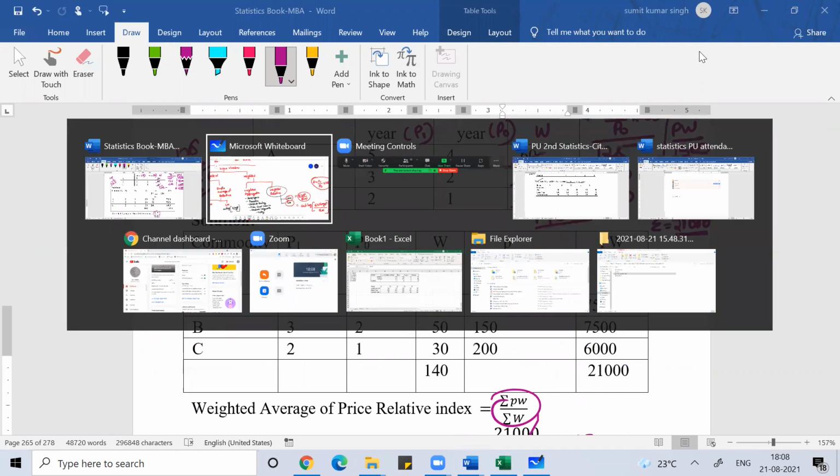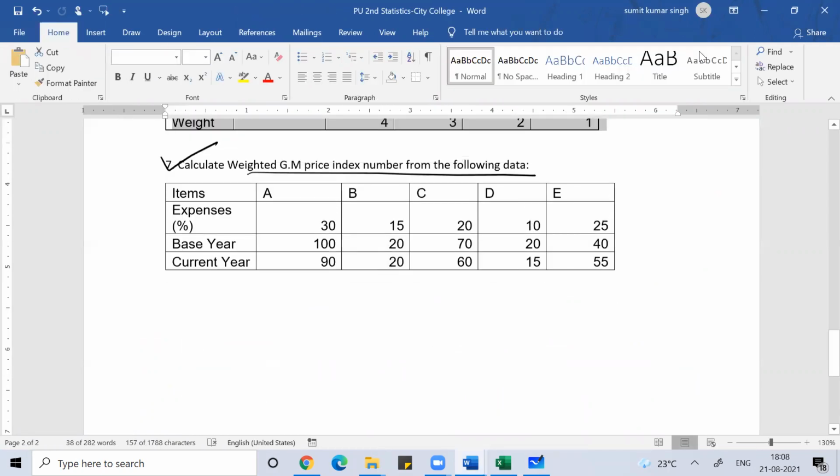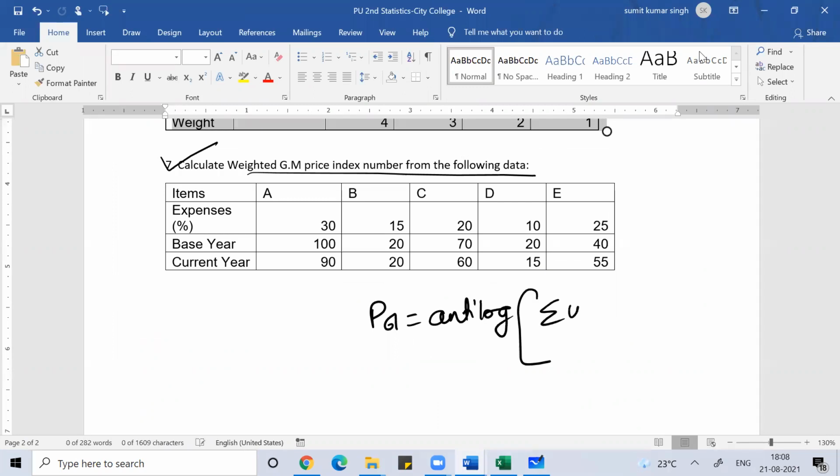So now we'll do this numerical using the same formula. The formula is antilog of sum of W log P by sum of W. This is your price for the base year. This is your price for the current year. Can you do this question?